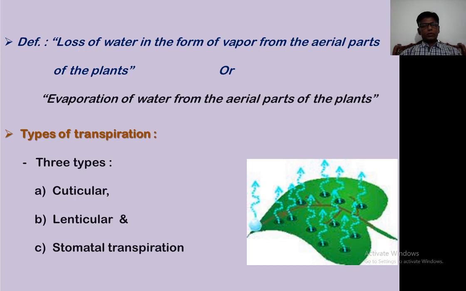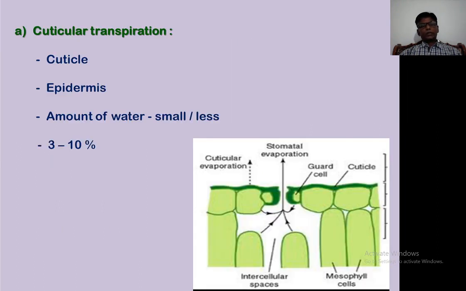Actually, on the basis of loss of water, it is of three types. First one, cuticular transpiration. Second one, lenticular transpiration. And third one, stomatal transpiration. Now, we will see each one in detail. First one, cuticular transpiration. Then, which transpiration is called cuticular transpiration?